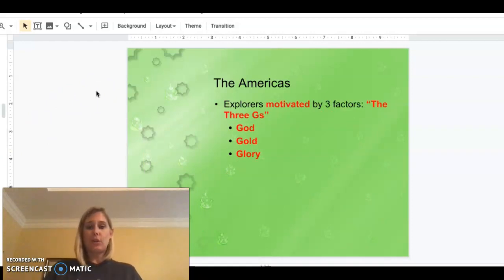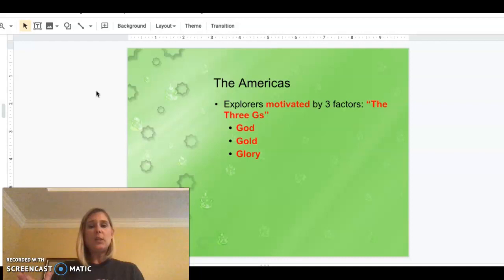The last thing we need to go over on your section 4 of your outline are the motivating factors for explorers like Columbus, other Spanish explorers, etc. And the 3 motivating factors, the best way to remember these are the 3 G's: God, gold, and glory. So God is for obvious reasons. They want to spread their religion and Christianity. Gold, they're hoping to find riches wherever they go. And glory, they are hoping to make a name for themselves and earn that fame, to become famous one day.